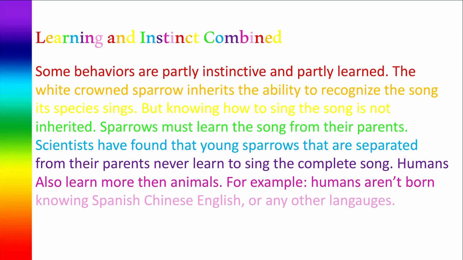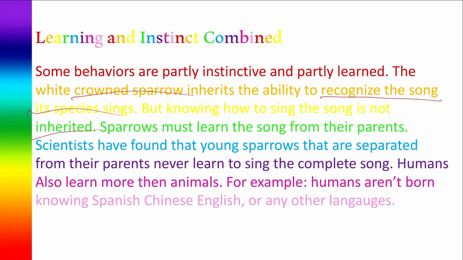So let's see learning and instinct combined together. Some behaviors are half instinct and half learned. A white-crowned sparrow inherits the ability to recognize the song its species sings, but singing the song isn't inherited.